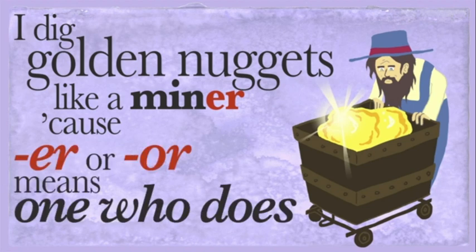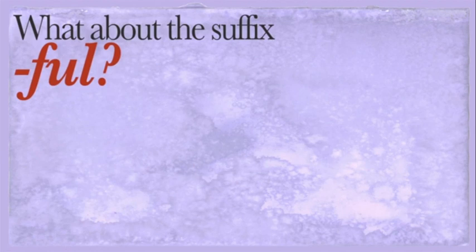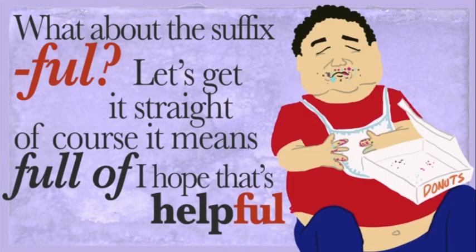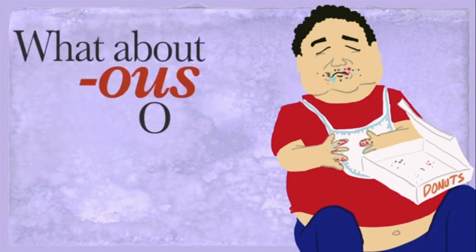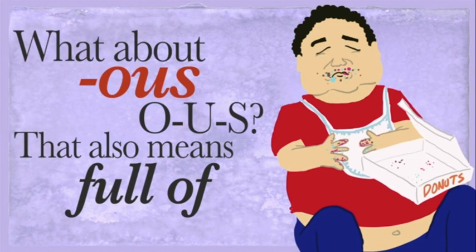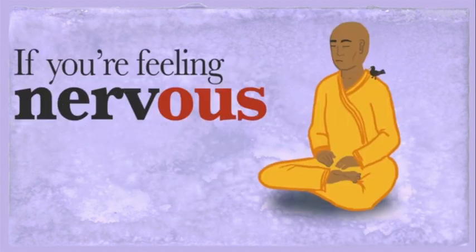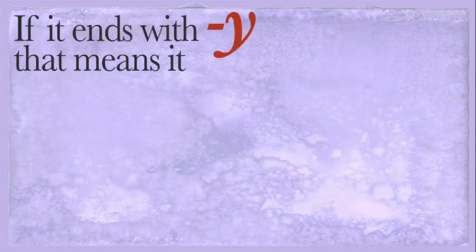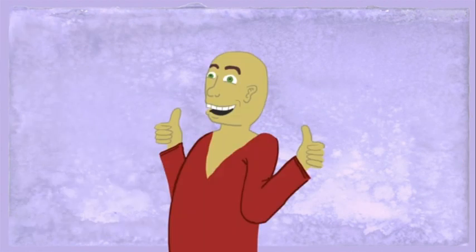Or means one who does. A baker, no doubt, that's the one who bakes. What about the suffix full? Let's get it straight. Of course it means full of. I hope that's helpful. I mean full of help with this lesson we dealt you. What about ous? That also means full of. There's no need to guess. Like someone who's gracious is full of grace. If you're feeling nervous, you might want to meditate. If it ends with y, that means it tends to be. Tend to feel good when you're cheery, so cheer for me. You know what I'm saying?